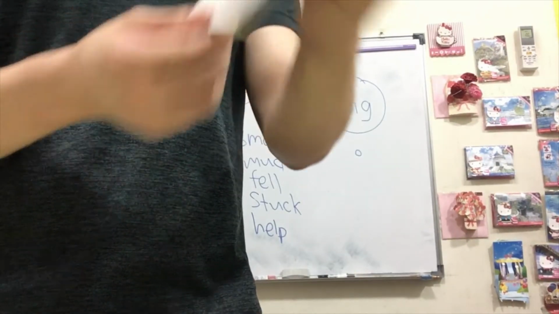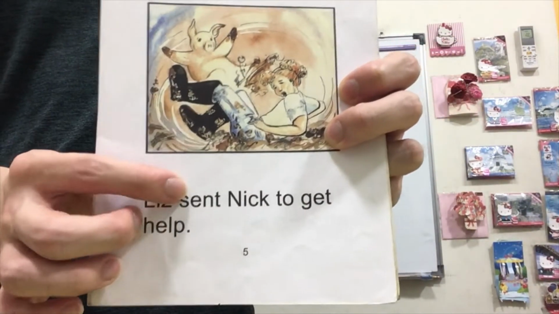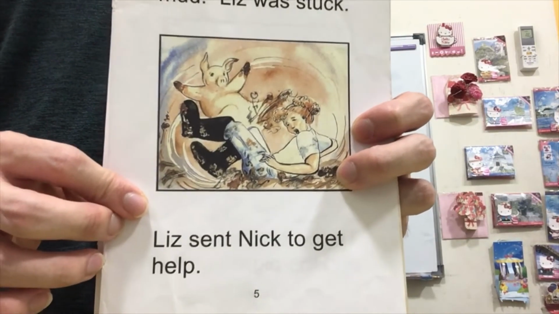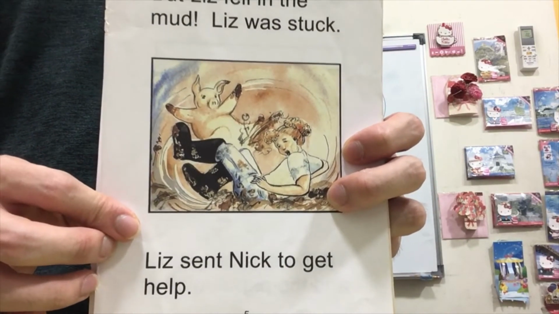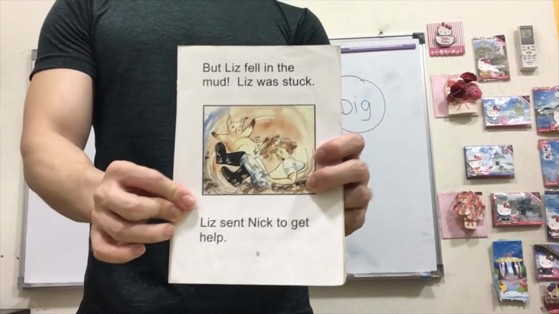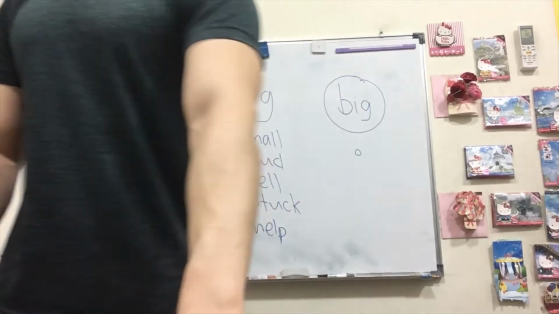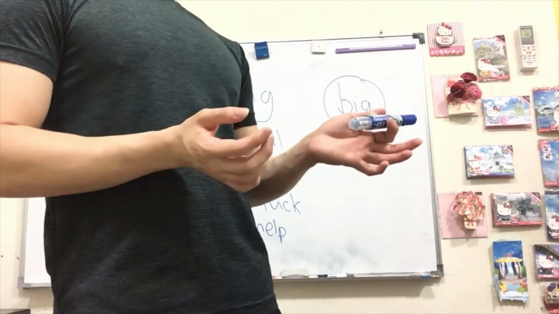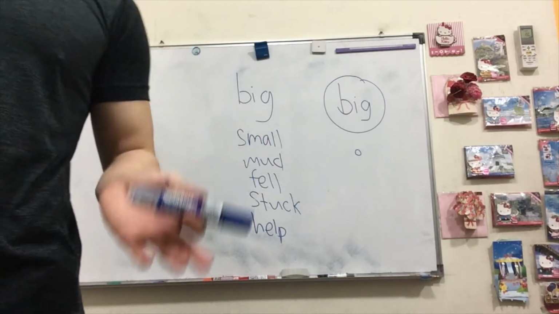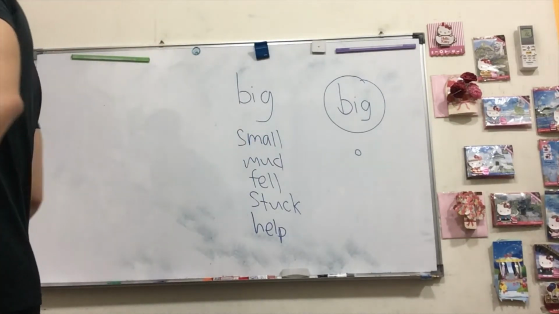Liz sent Nick to get help. So Liz asked Nick to go to someone to get help, okay? So imagine this situation when you are trying to help someone but you are not able to. What will you do?